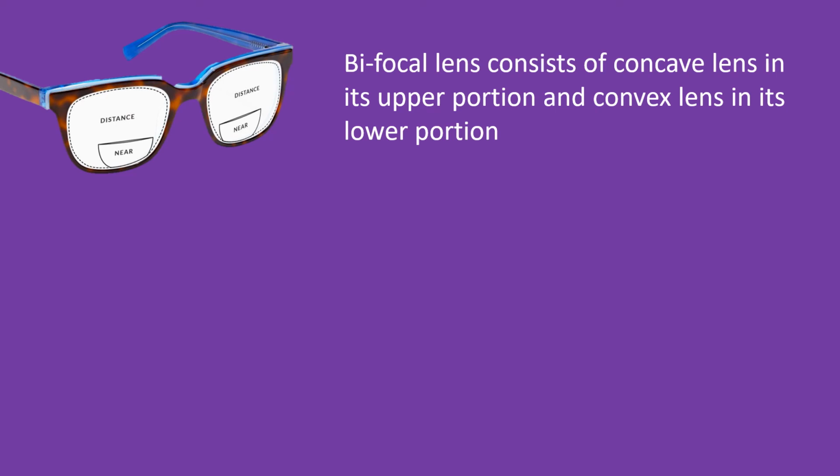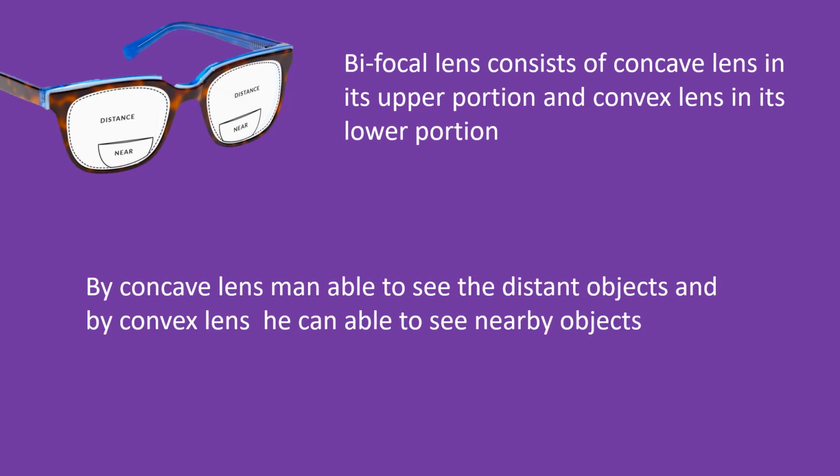A bifocal lens consists of a concave lens in its upper portion and a convex lens in its lower portion. By the concave lens, a man is able to see distant objects, and by the convex lens, he is able to see nearby objects.